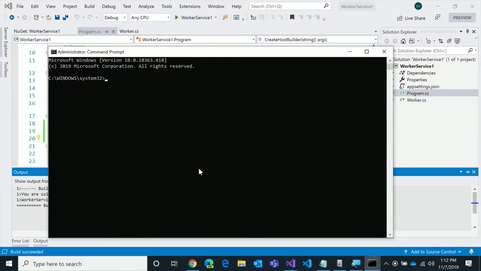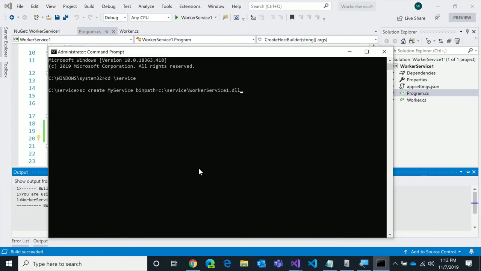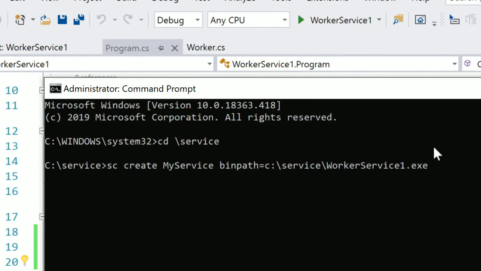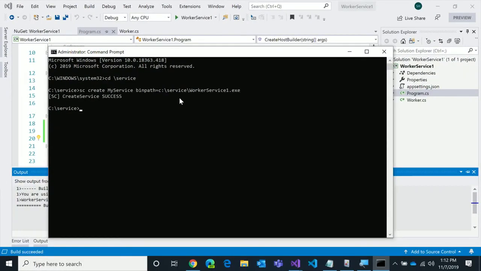And I can say SC, let's go back to my service folder here. And I can say SC, which is service, and I can say create. We'll call it my service. And it wants a bin path, which would be CBAC service, my service. What did I call that thing? Worker service .exe. So all I've done here is I basically ran a command from command prompt that registers a service. SC create my service, that's what I called it. Bin path, press return, it's good. SC start my service.